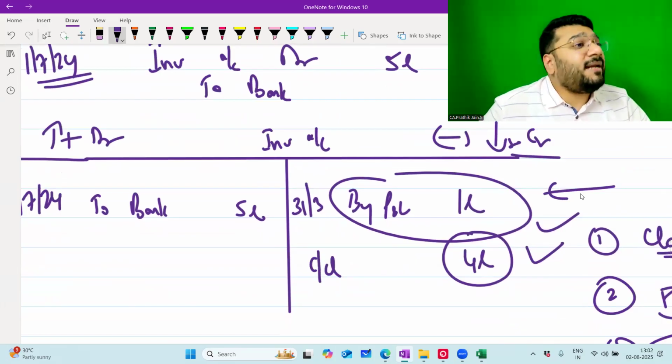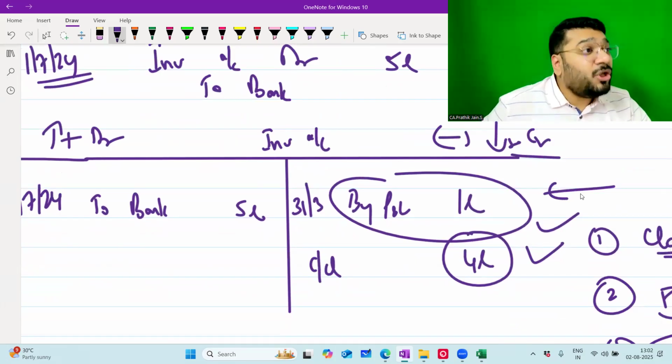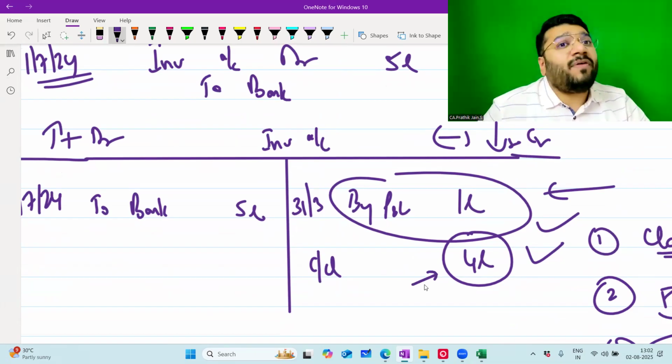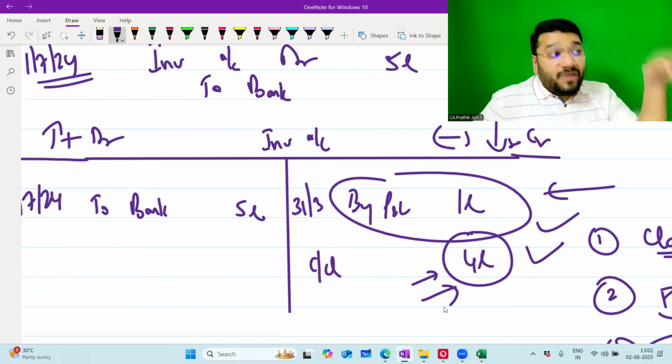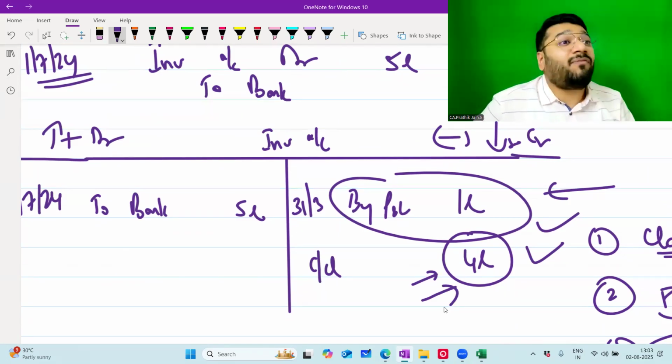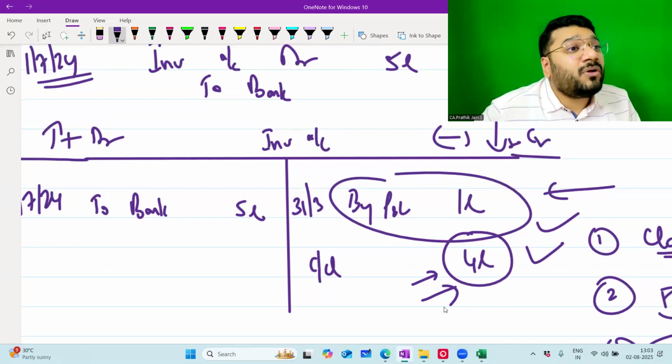Prudence concept says that record all your anticipated losses. You are thinking that if I go and sell this tomorrow in the market, I will not be able to fetch more than 4 lakh rupees. That is your feeling here. So AS 13, when the Accounting Standard Board was drafting this AS 13, the feeling they had is that this investor will not be able to sell this for more than 4 lakh. That assumption they had, and because of that assumption only, this rule has been drafted of lower of cost or market value. Okay?